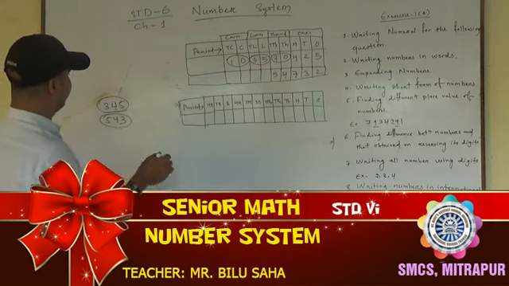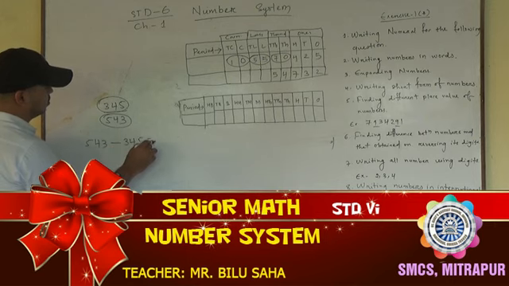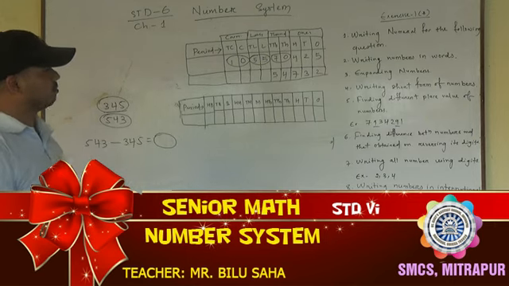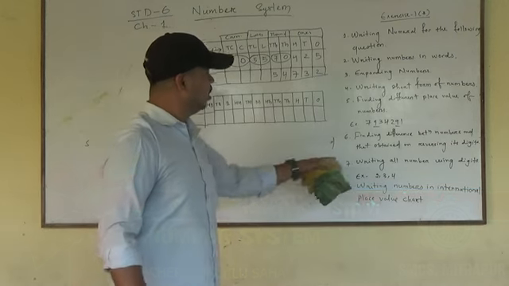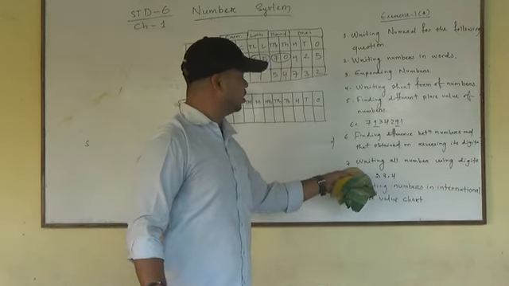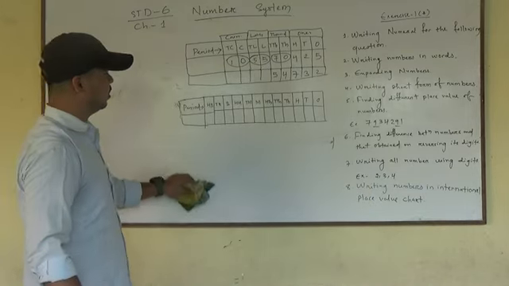And what is the question? Find the difference. Now we can find the difference of 543 and 345. Okay, like this you can get the answer. Then, writing all numbers using the digits.